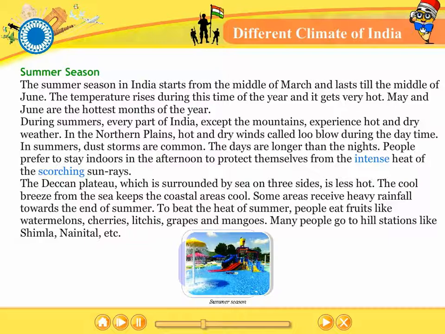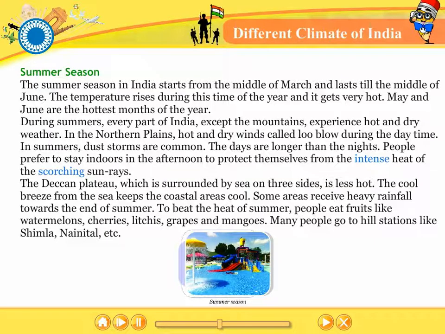Summer season. The summer season in India starts from the middle of March and lasts till the middle of June. The temperature rises during this time of the year and it gets very hot. May and June are the hottest months of the year. During summers, every part of India except the mountains experiences hot and dry weather. In the northern plains, hot and dry winds called loo blow during the daytime. In summers, dust storms are common. The days are longer than the nights. People prefer to stay indoors in the afternoon to protect themselves from the intense heat of the scorching sun rays.